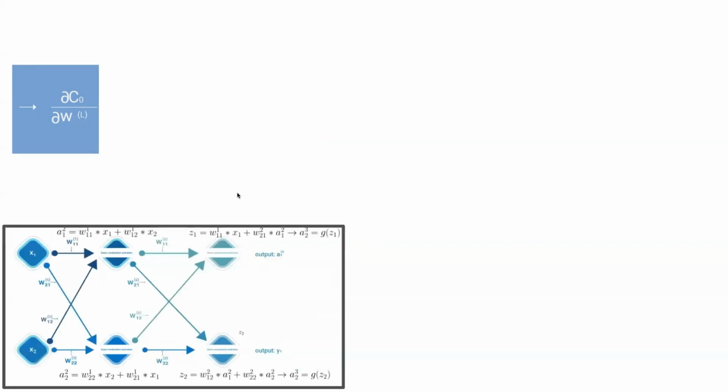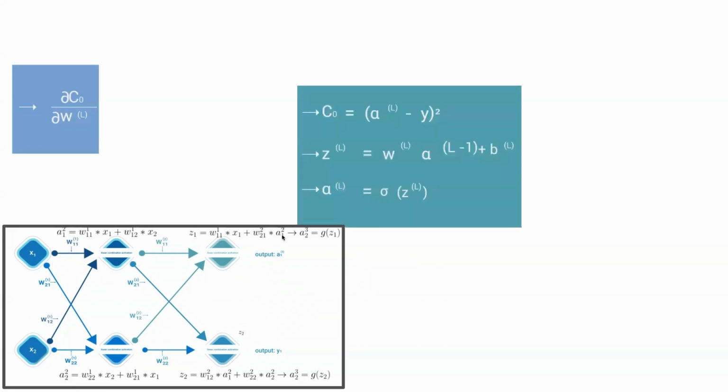So this is our sample feed-forward neural net, and this is the same feed-forward neural net, by the way, that we used in our feed-forward neural net video. And we can see that from this neural net, we're able to get these formulas. These are the functions corresponding to our neural net. Our cost, and we're using the mean squared error, so that's just the activation minus the output squared. Zeta is the output weight times activation plus bias, for each layer, and the activation, which is zeta wrapped in sigmoid.